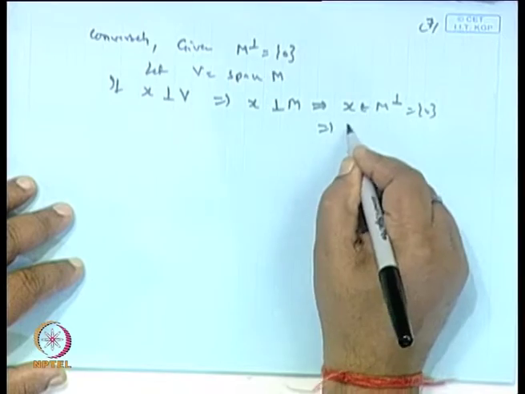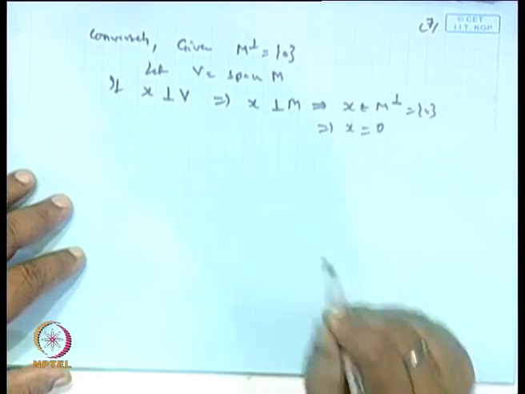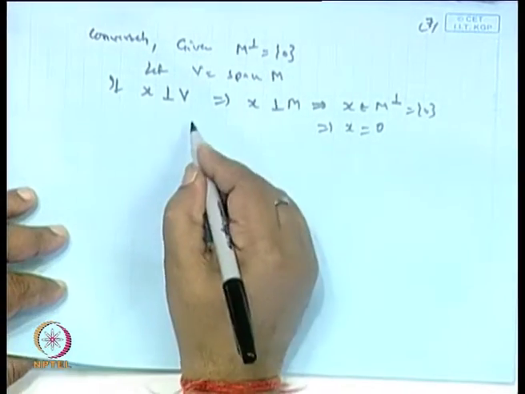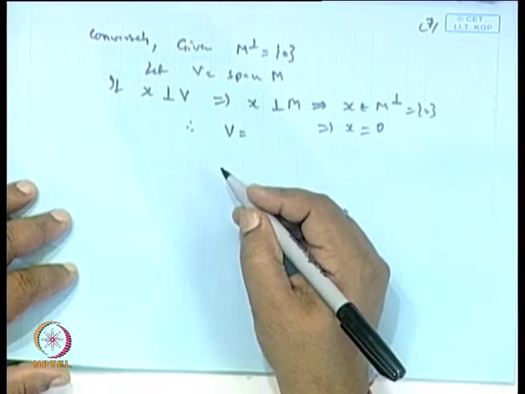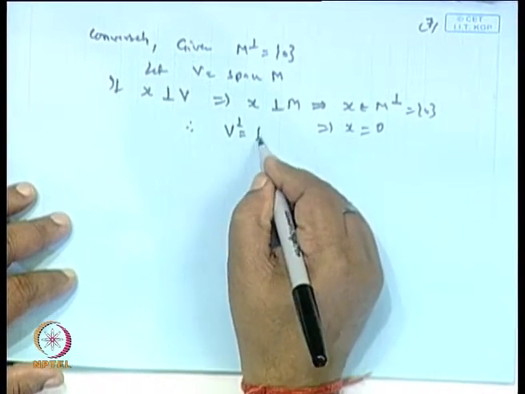So this implies x is 0. Okay. It means, therefore, that V perpendicular is 0.